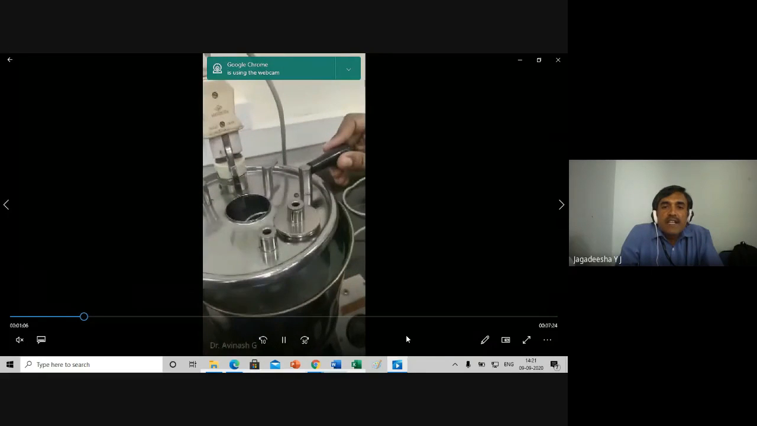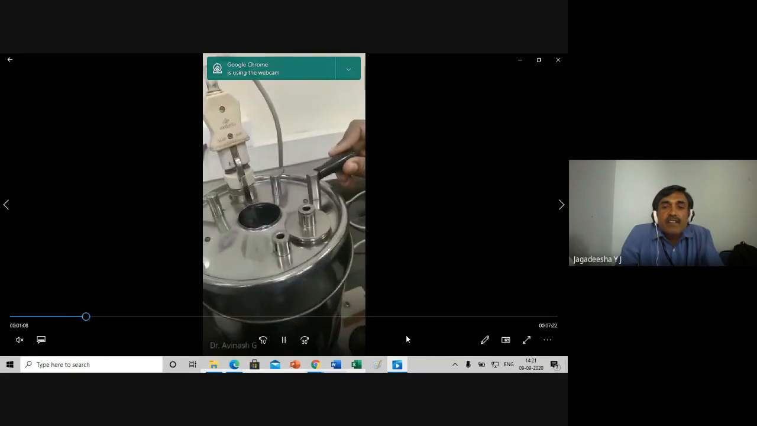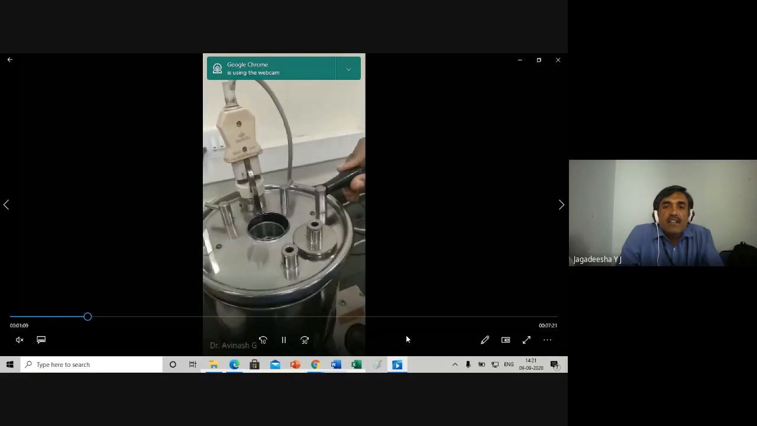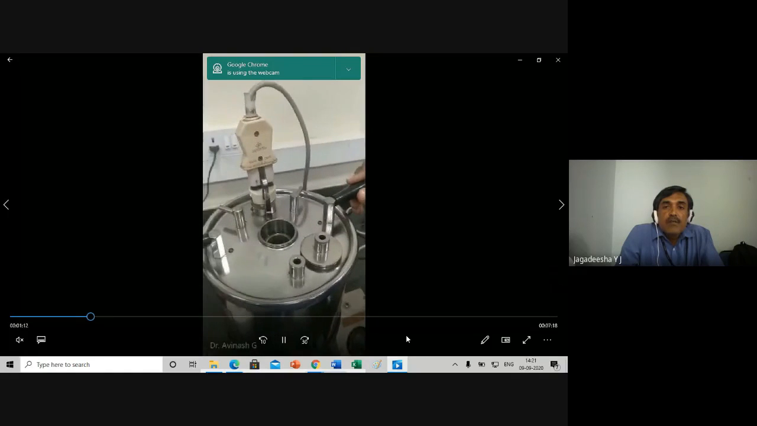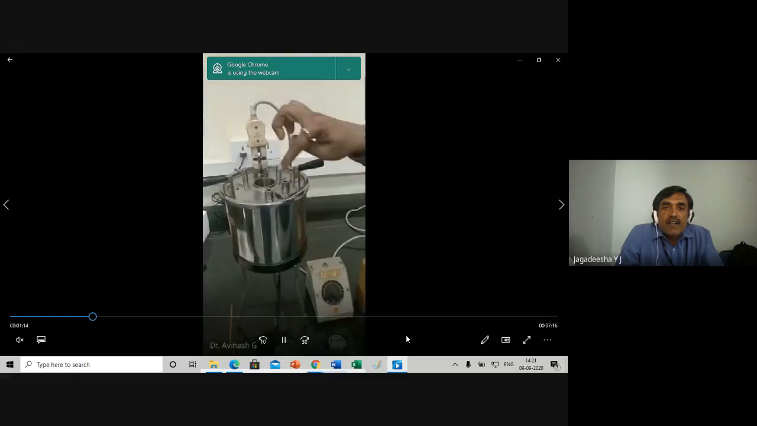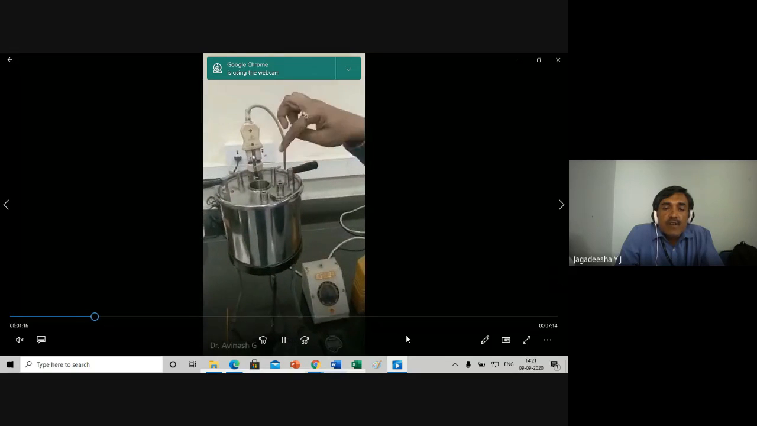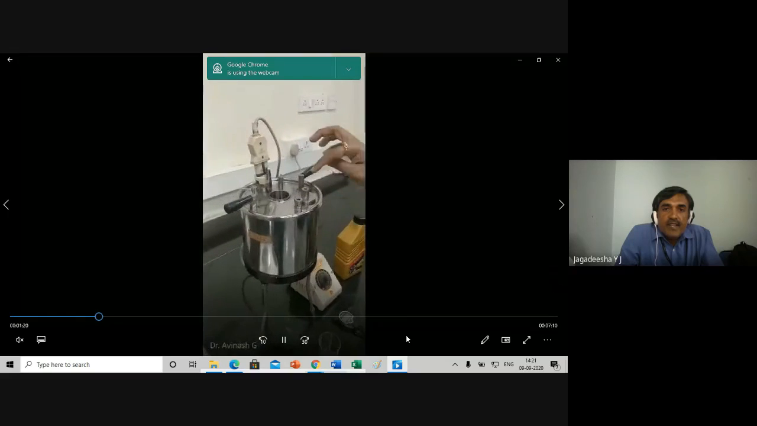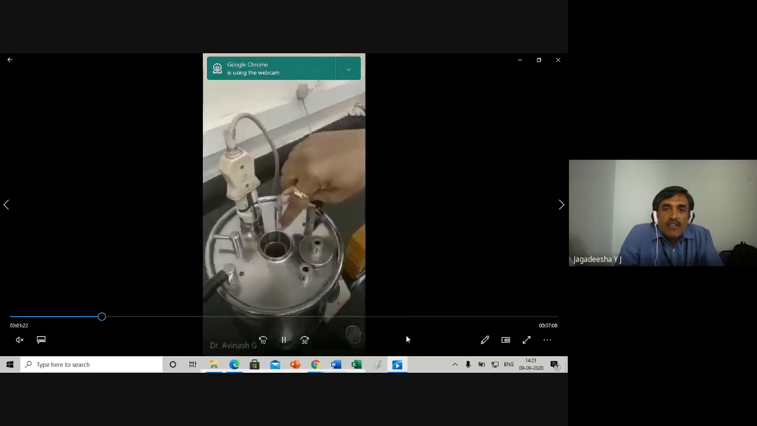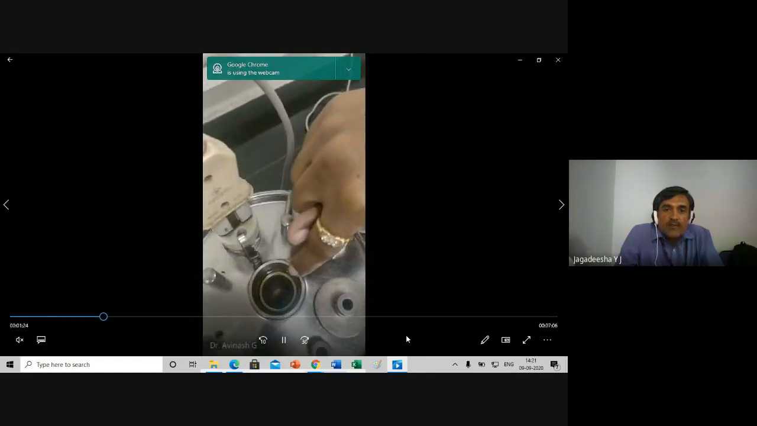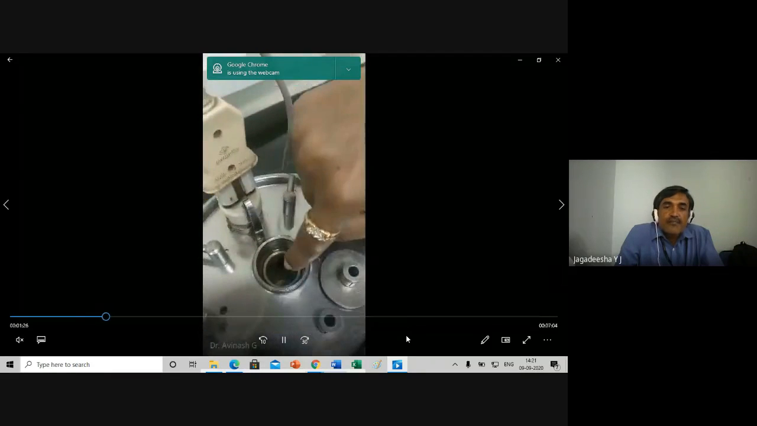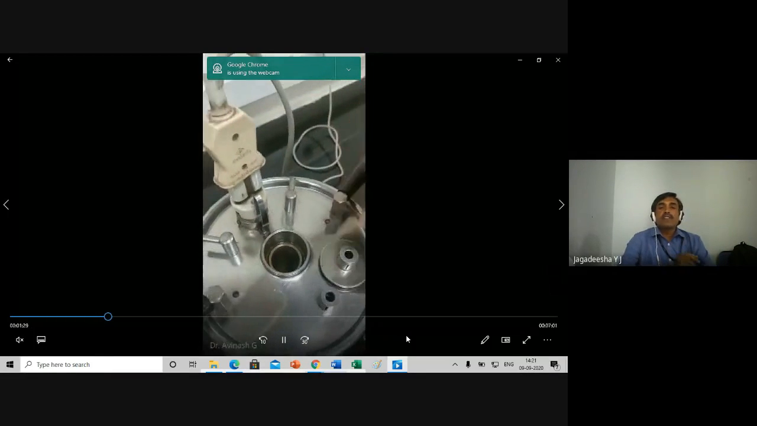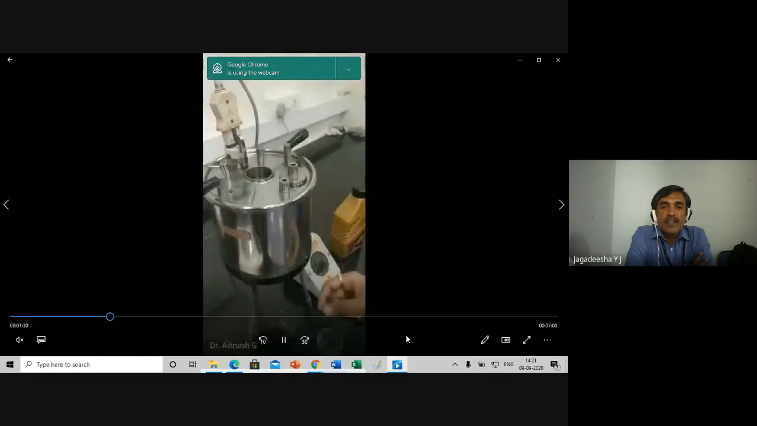Now the operator's lid is opening, and inside you are seeing the water. That water is heated up by switching on the electrical power supply, and that water is present surrounding the oil cup. In the figure, what it is showing is the oil cup, into which the oil whose viscosity is to be determined is poured.